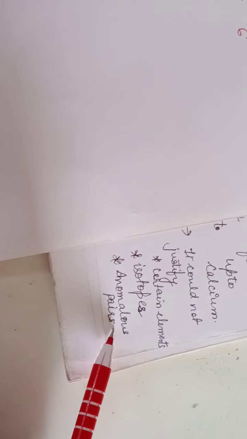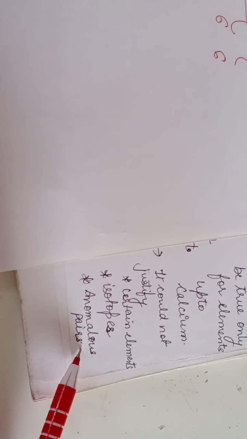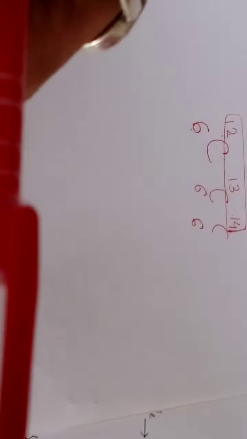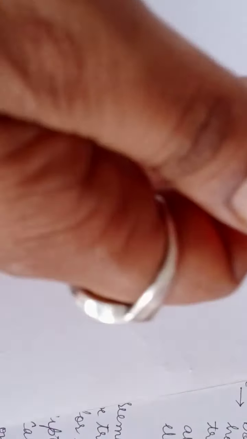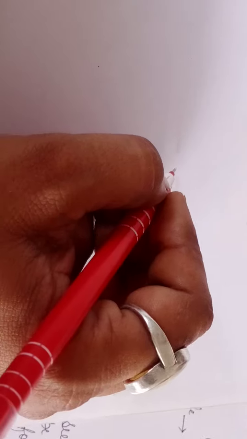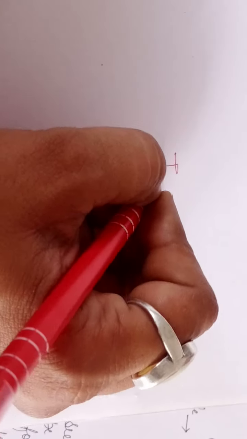Then the next limitation you can see here is the anomalous pair. Now, what is an anomalous pair? There are certain examples of elements which have a higher atomic weight than other elements, and they are placed before the elements with the lower atomic weight. For example, see here, we have iodine and we have tellurium.